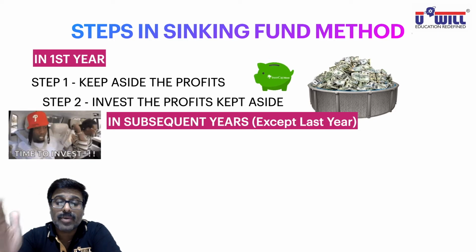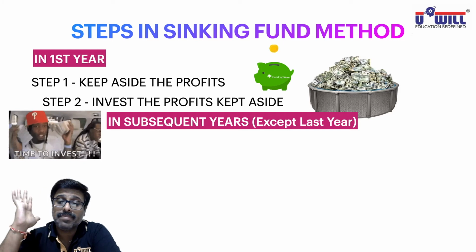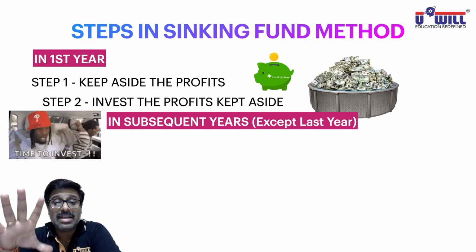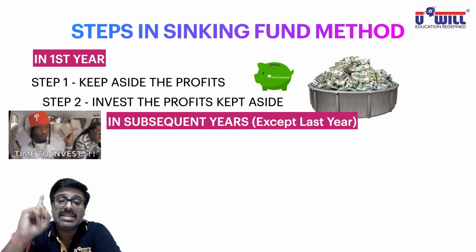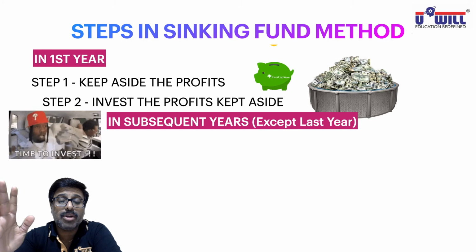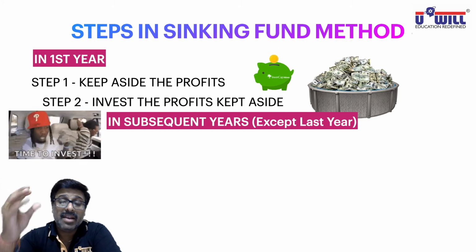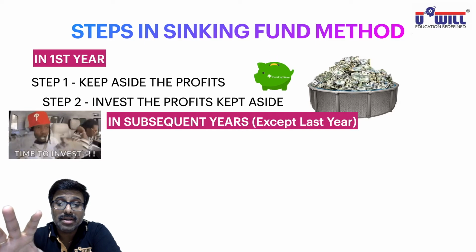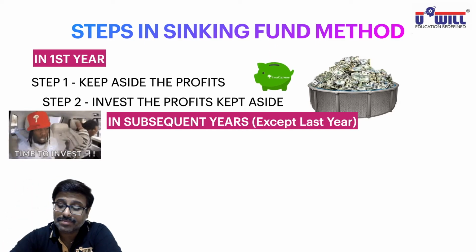So if it is a 5-year debenture, subsequent years would indicate the second, third and fourth year.